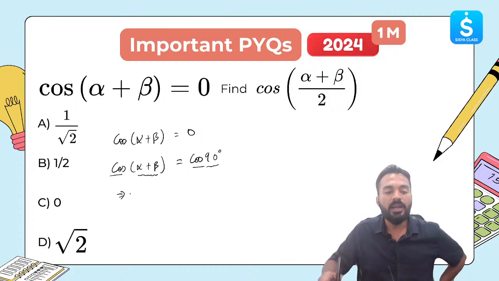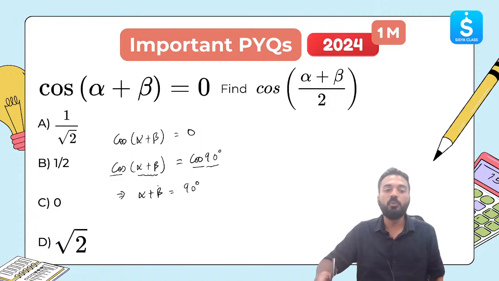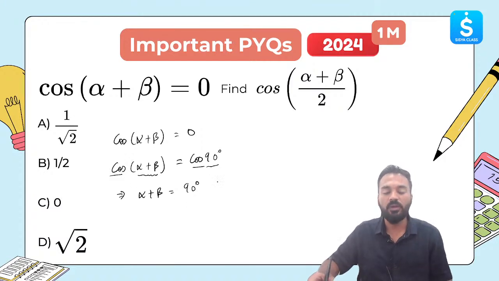So how will you write the reason? You will write the reason that both the angles need to be equal, and then you will write alpha plus beta is equal to 90 degree. The reason for that is both sides cos is there. Okay. Now alpha plus beta we have found out is 90 degree.